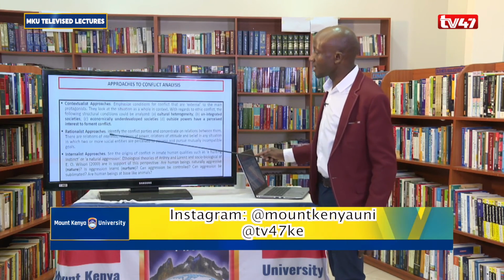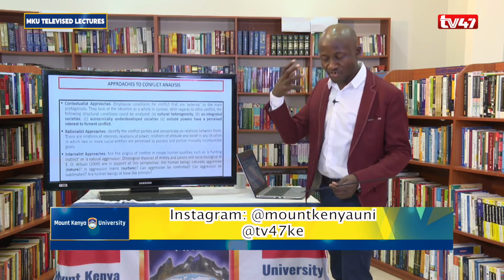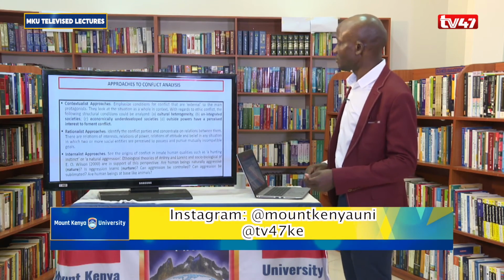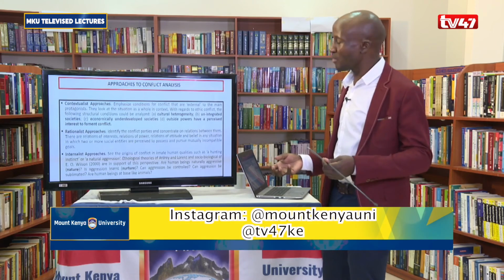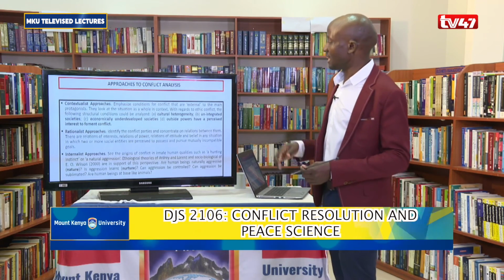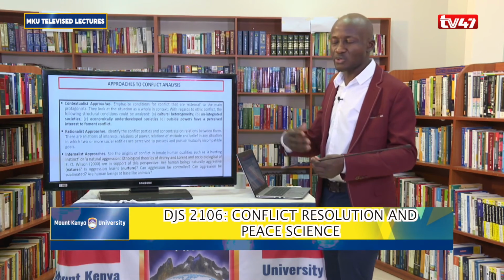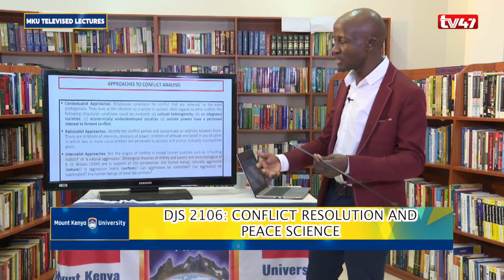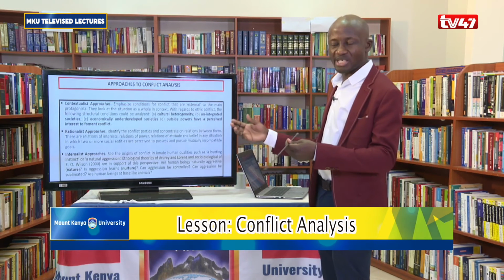The rationalist approaches are more or less the intellectual approaches. They help you understand the rationales that people are using to get involved in a conflict, and their understanding of whether they are going to win in that conflict, and if they are going to win, what they are planning to win, what consequences they are seeing.